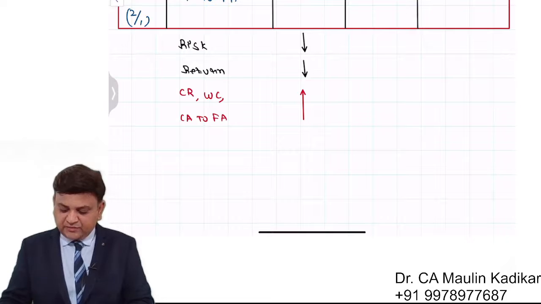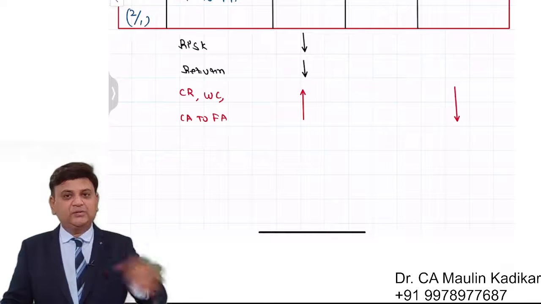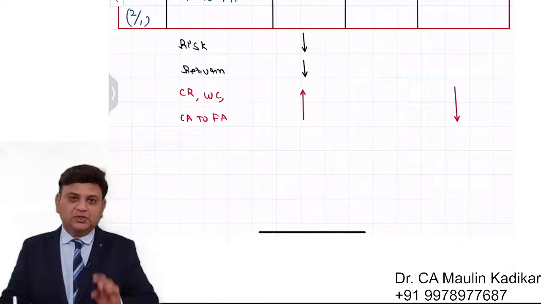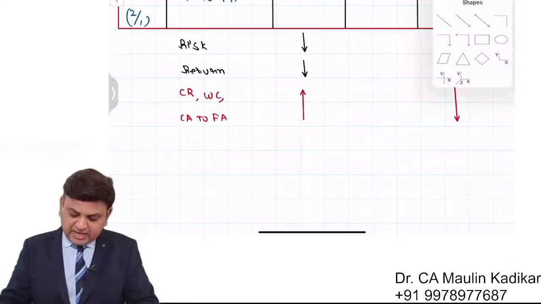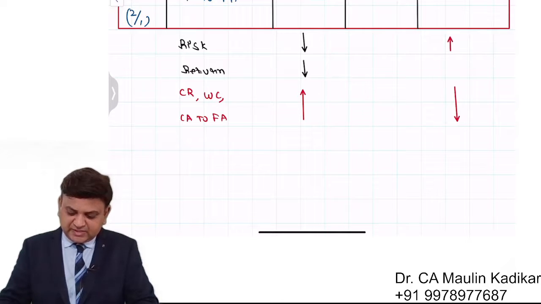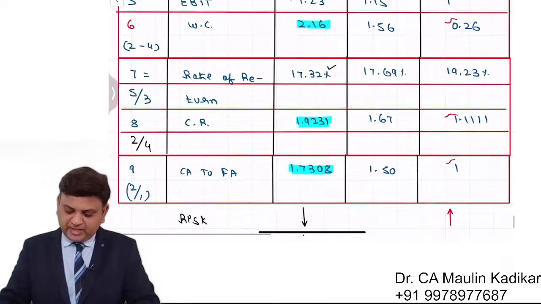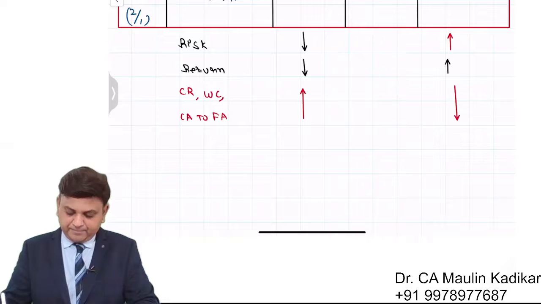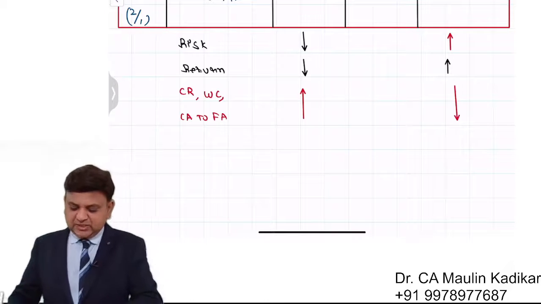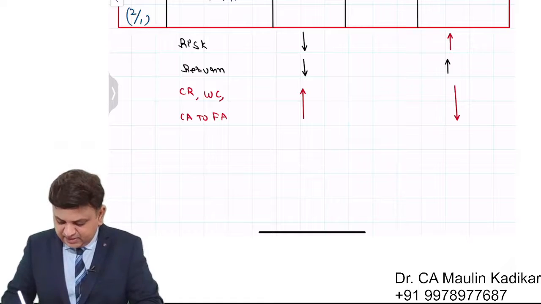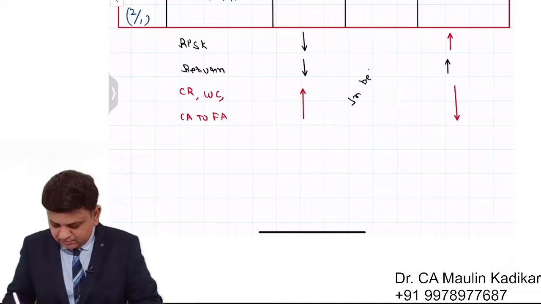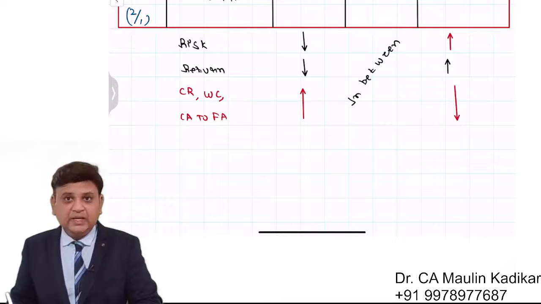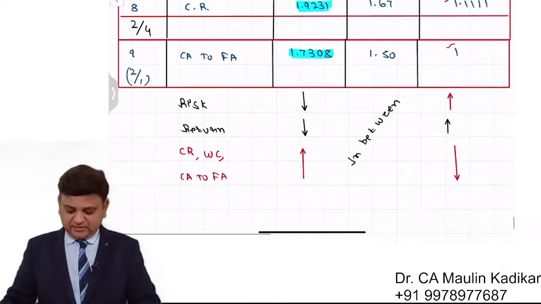We understand that the risk of insolvency will increase. There are fair chances that when the payments are required to be made, you don't have funds. So the risk increases, and of course you are having less investment in the business, so your return is going to be highest. You can see that it has a return of 19.23, so the return is going to be highest over here. This is what we understand. And in case of the moderate, we understand that everything will be in between. That is what we understand.